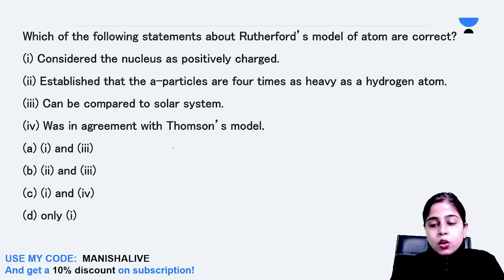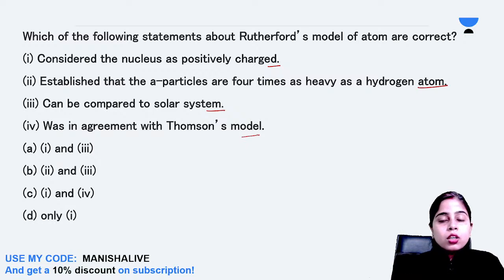Next question. Which of the following statements about Rutherford's model of an atom are correct? One, consider the nucleus as positively charged. Two, established that the alpha particles are 4 times as heavy as hydrogen atom. Three, can be compared to solar system. Four, was in agreement with Thomson's model.